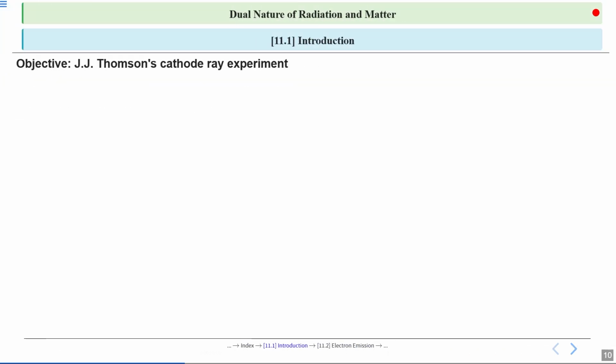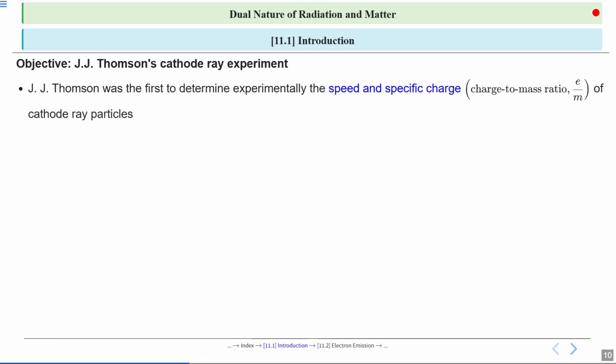So, J.J. Thomson was the first to experimentally determine two important properties of cathode ray particles, their speed and their specific charge.